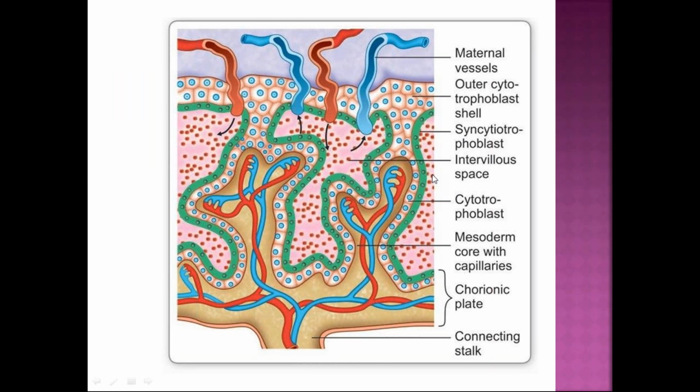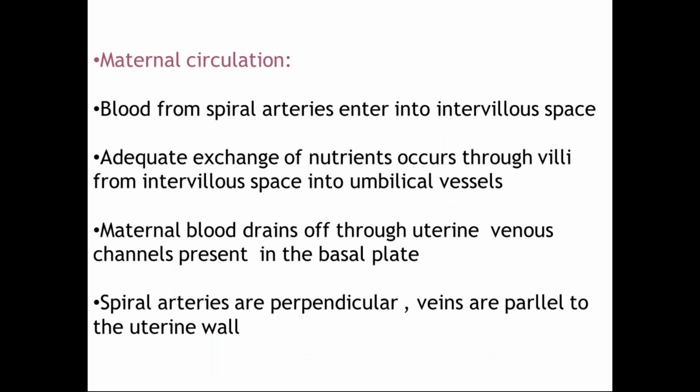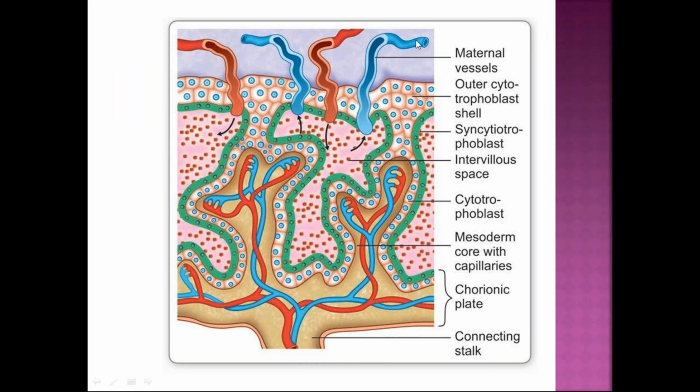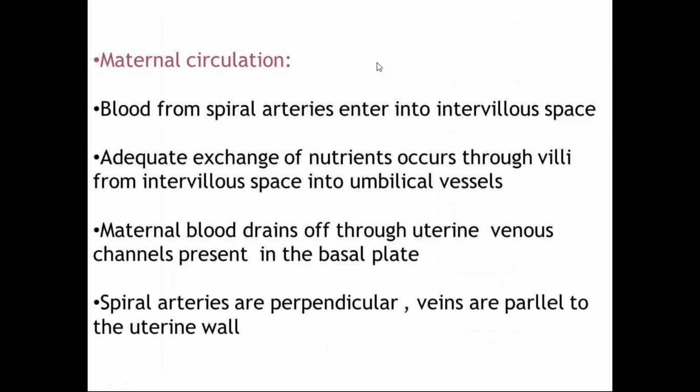This is the structure of the villi. Within the villi there are fetal vessels, and outside the villi, in the intervillous space, is the maternal blood. Therefore, exchange of gases, these arrows you can see, takes place through the intervillous space into the villi. And the maternal blood usually drains off into the uterine veins present in the basal plate. The basal plate is this one. So the uterine veins will take up the deoxygenated blood.